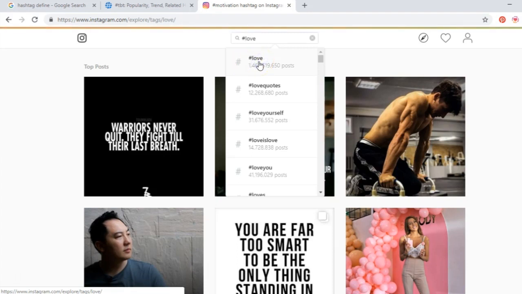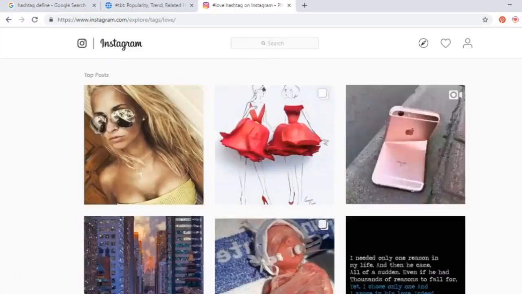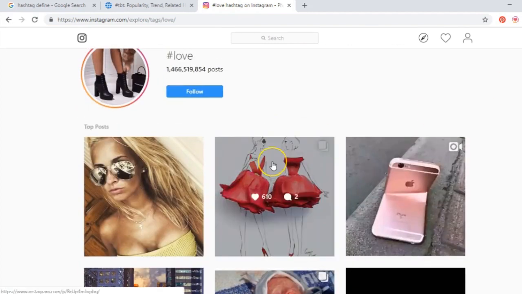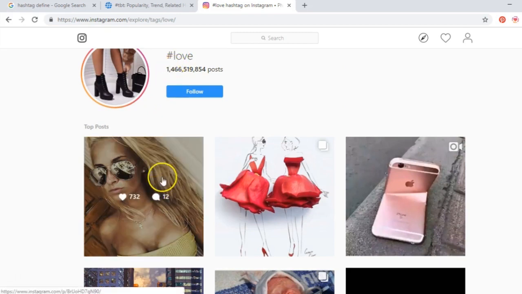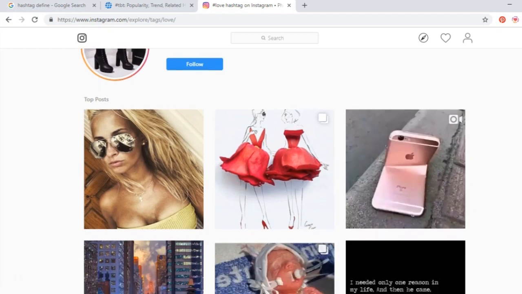So the basic idea, if you can see here, this hashtag has many posts, 1.4 billion, and the posts that go to the top have many likes and comments.